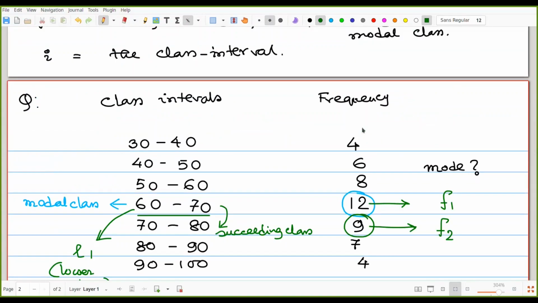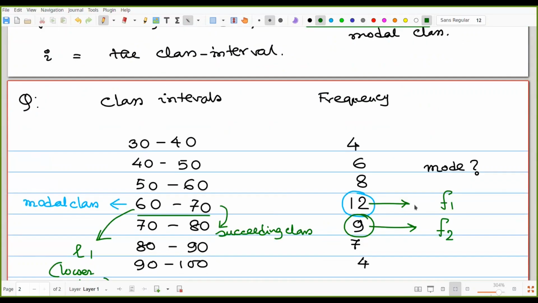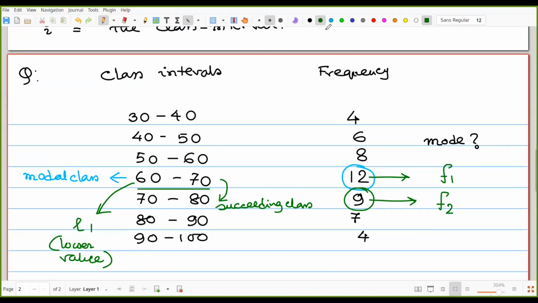Then another one, F0, the frequency of the preceding class of the modal class. That is our preceding class, so that is our F0. So already we have found F0, F1, F2, L1.